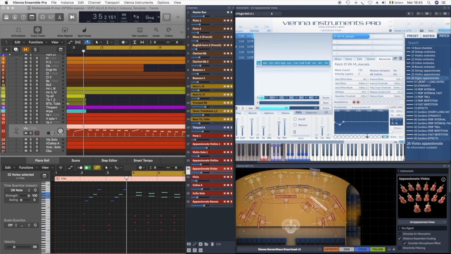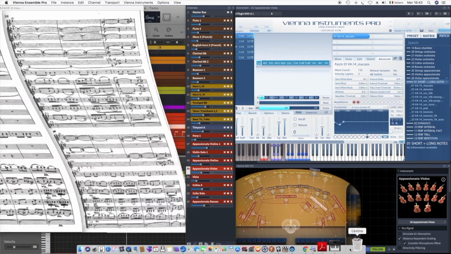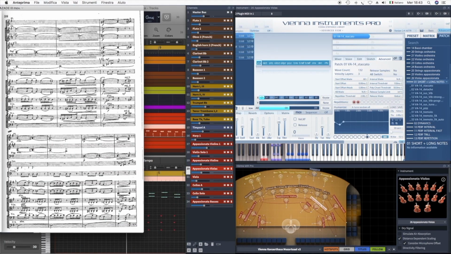When we want a shorter and drier sound than the one indicated by the note, we can use a staccato. This is indicated with the dot above the note. For bowed instruments, we also have the spiccato.